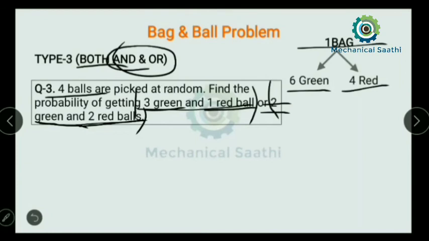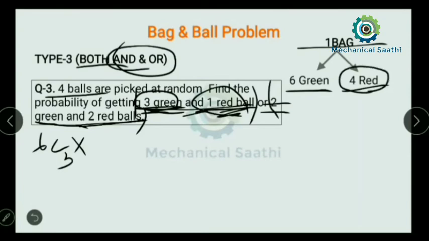If we write this, then I can write 3 green balls out of 6, so 6C3, into, this is AND, so I have to use the multiplication operator over here, and 1 red ball out of 4, so I can write 4C1. Let me use the bracket over here. OR, so for OR we can use the plus operator over here.